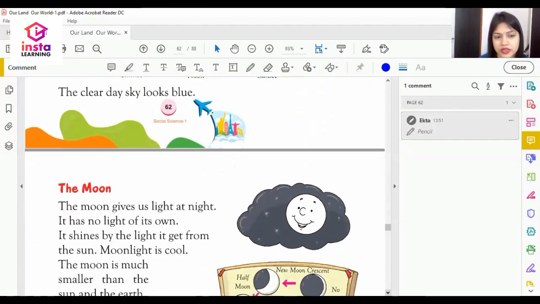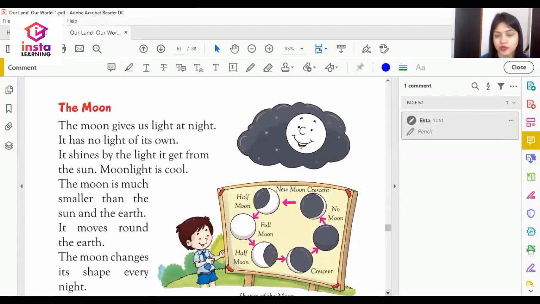The second one is the moon. The moon gives us light at night. Moon हमें क्या देता है? रात में रोशनी देता है. It has no light of its own. It shines by the light it gets from the sun. जो उसे sun से रोशनी मिलती है, moon उसी से चमकता है. उसकी कोई अपनी लाइट नहीं होती है.